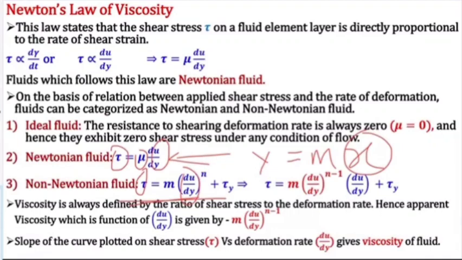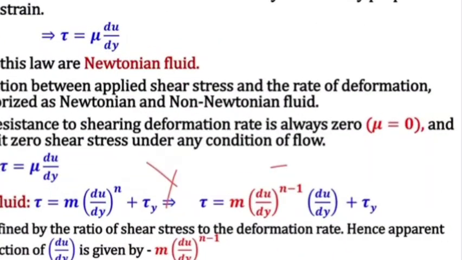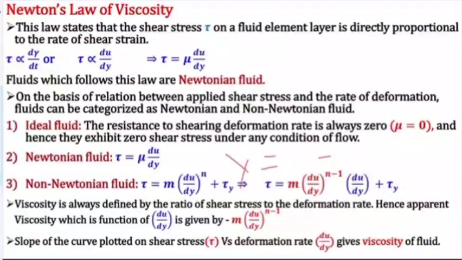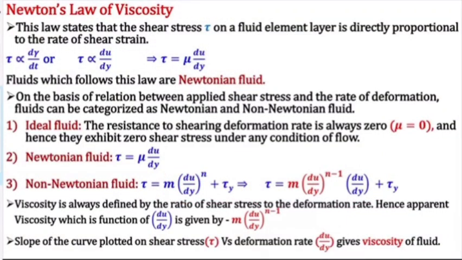For non-Newtonian, it has an equation something like y equals some constant a, x to the power n, plus some constant p. So it has some general equation, but a relation between tau and du by dy. The fluid which follows this relation is called a non-Newtonian fluid.